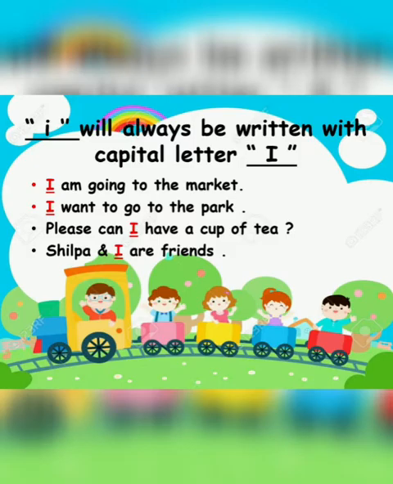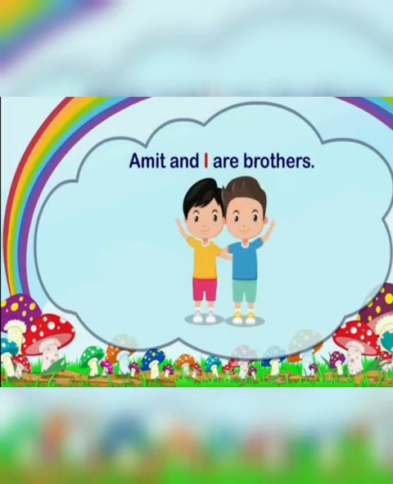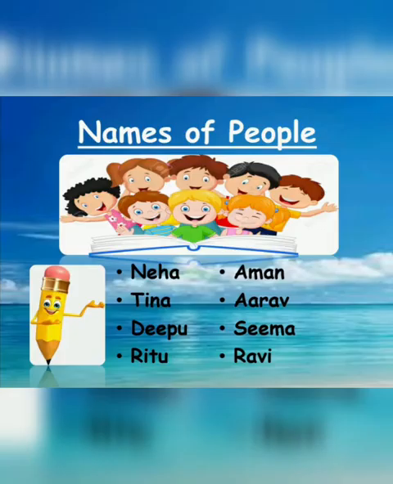See this another sentence. Amit and I are brothers. Again, I is in the middle here, right? So, what will we do? We will write I with capital, right? So, this is the right way to use I in a sentence. And I am very sure and I hope you understood up till now. Okay? Now let's move on to another interesting point.